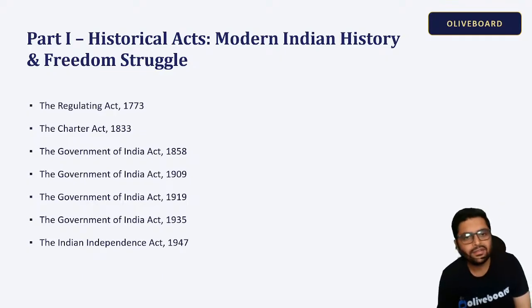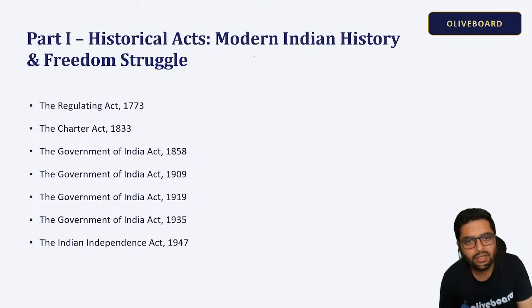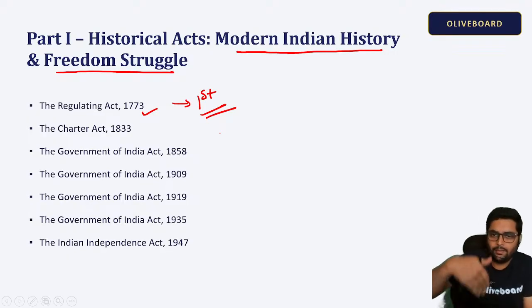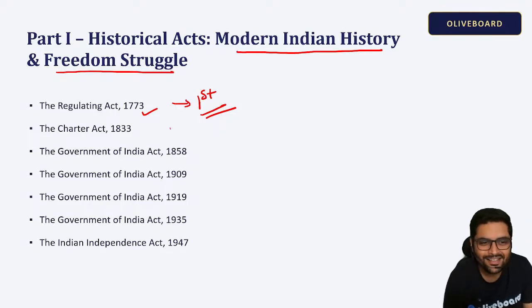Historical acts, if we talk about modern history and freedom struggle, we had the Regulating Act of 1773. This was the first, the starter, the opening batsman. Then we had Pitt's India Act 1784. Then we had the Charter Acts. These are major acts, not all of them. Charter Act 1813 we had, 1833, 1853.